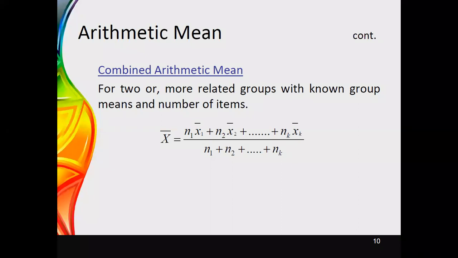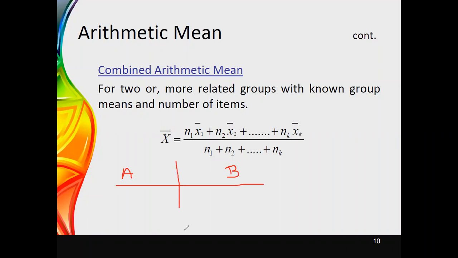As an example, if your school has two classes, class A and class B, and I am considering the marks for mathematics, the average marks obtained by the students in class A is 78, and the average marks obtained by the students in class B is 76. These are the average values obtained.